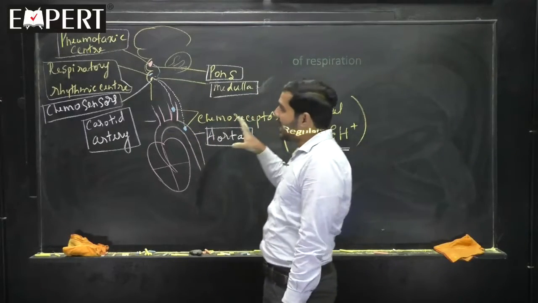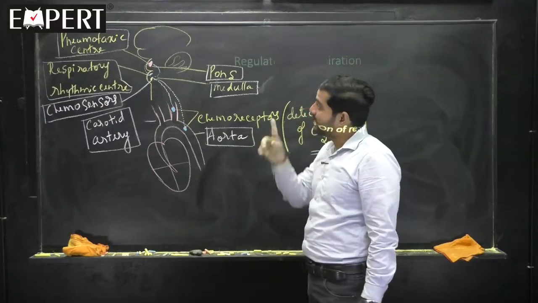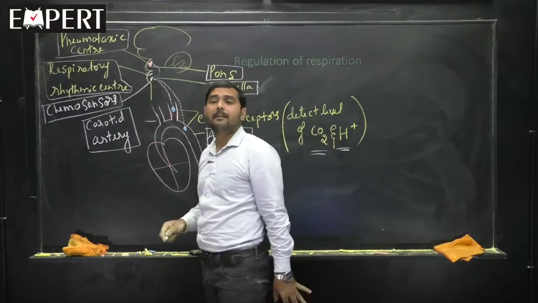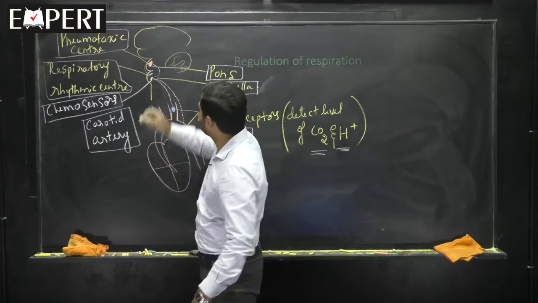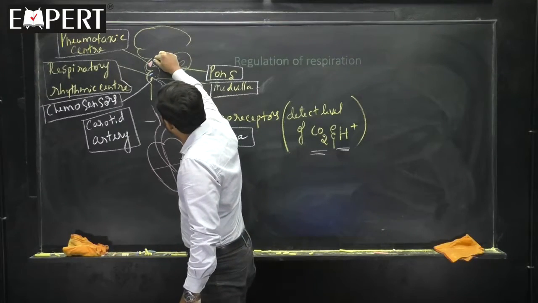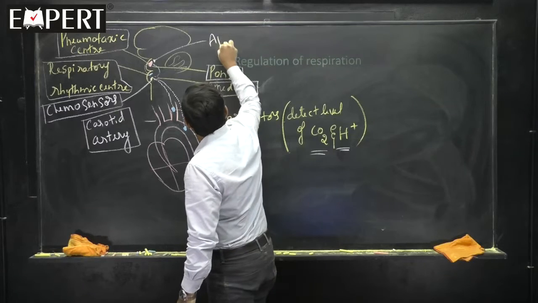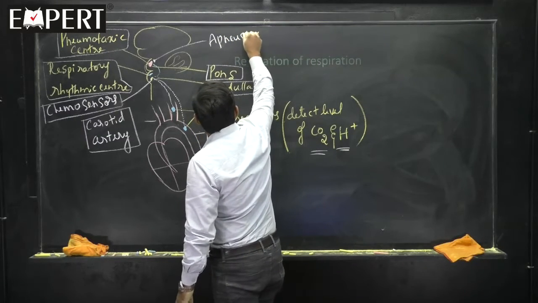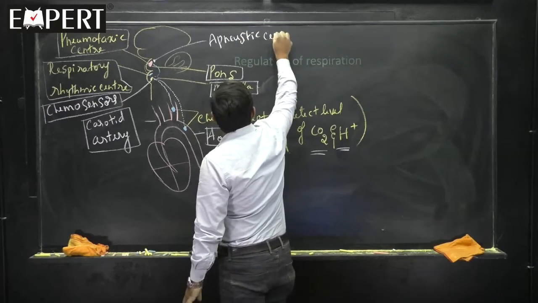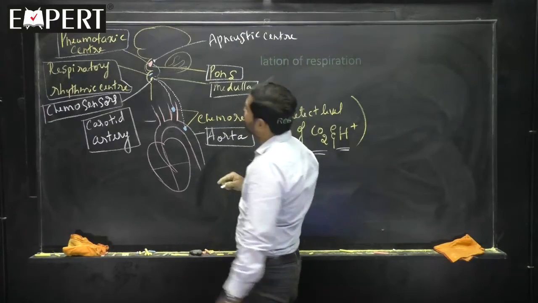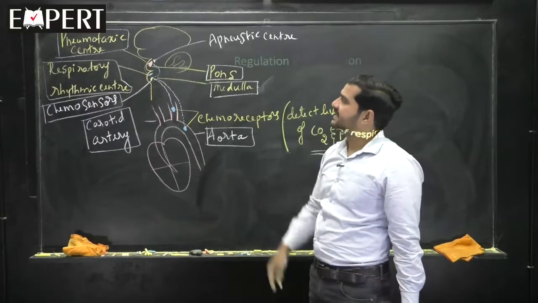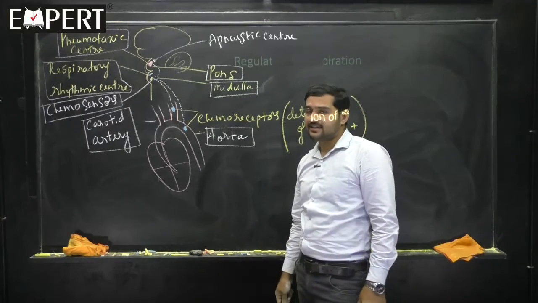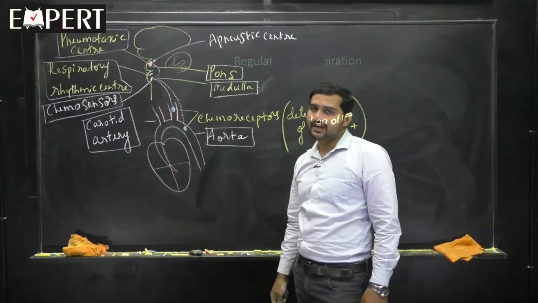So, I have not told anything regarding one more center present in the brain, which is required only for competitive exams. Just I will mention it now. The pons region has one more center called the apneustic center. The apneustic center is opposite to the pneumotaxic center. The pneumotaxic center is increasing the expiration and decreasing the inspiration.